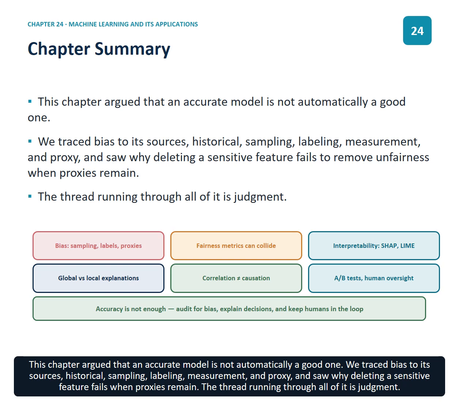This chapter argued that an accurate model is not automatically a good one. We traced bias to its sources, historical, sampling, labeling, measurement, and proxy, and saw why deleting a sensitive feature fails when proxies remain. The thread running through all of it is judgment.